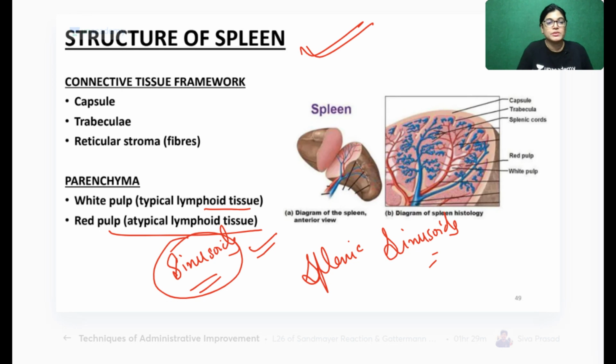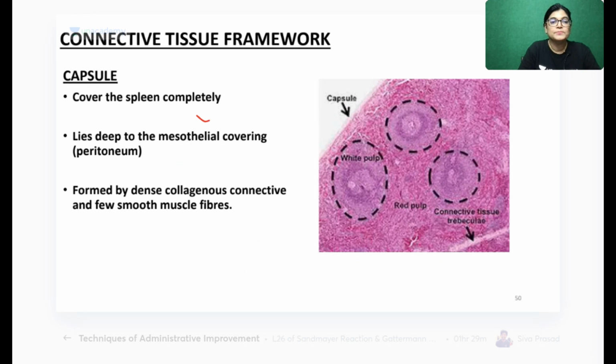Dr. Paras, welcome to the session. The connective tissue framework consists of capsule, trabeculae, and reticular stroma and fibers. Parenchyma consists of white pulp, which consists of lymphoid tissue, and red pulp, which consists of sinusoids, macrophages and plasma cells. Coming to the details, I have written all these things.